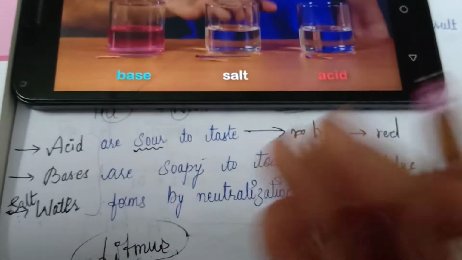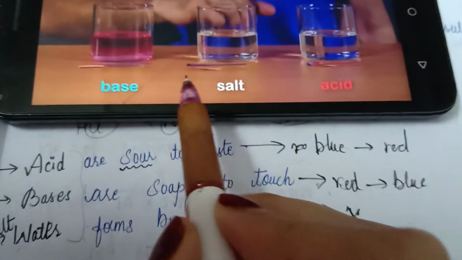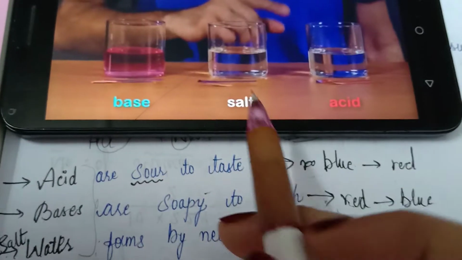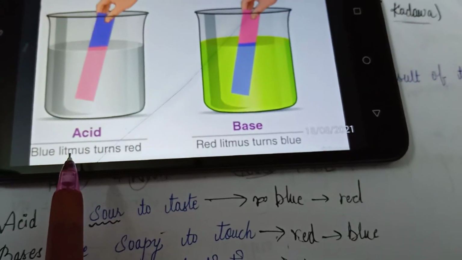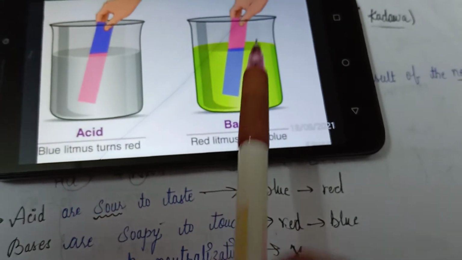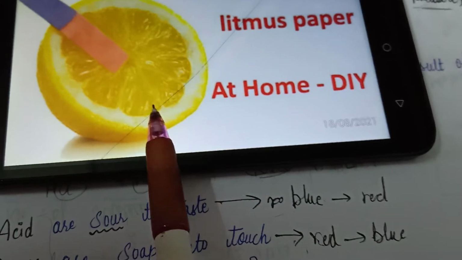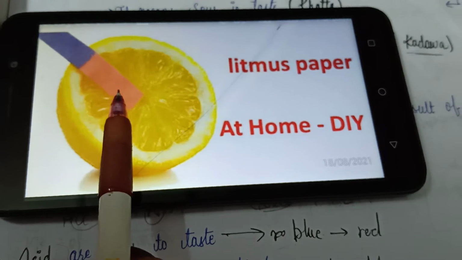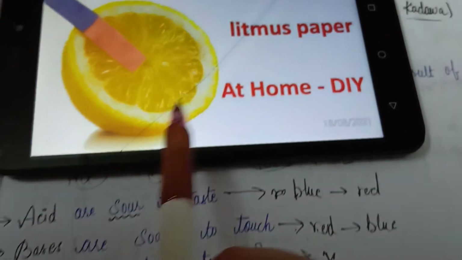So with the help of phenolphthalein, which is a synthetic indicator, and litmus paper, which is a natural indicator, we can detect acids, bases and salts. I am repeating: in acid, blue litmus paper turns red, and in base, red litmus turns blue. And as you know, lemon is an acid. When you place a litmus paper on a cut lemon, it will also turn red, which means it contains acid inside it.